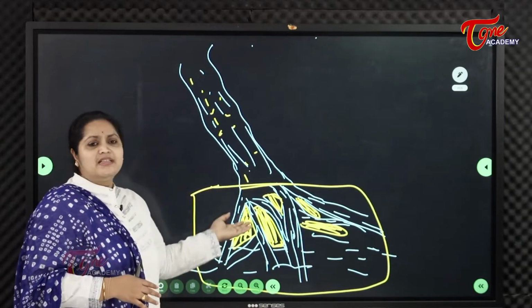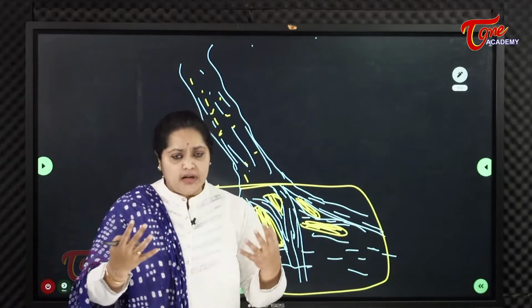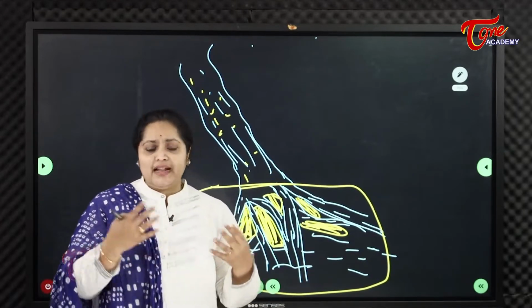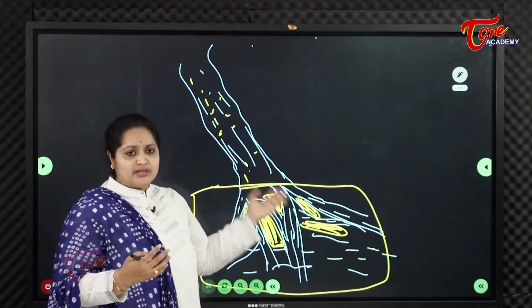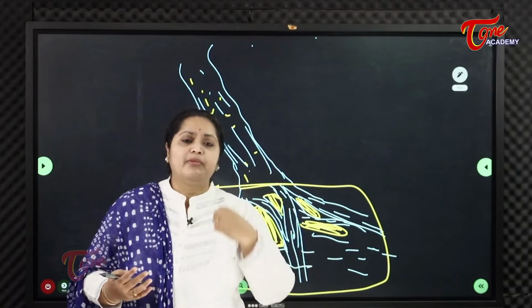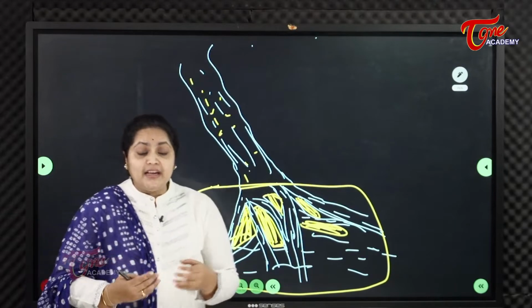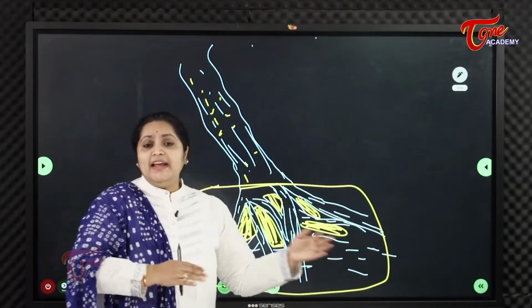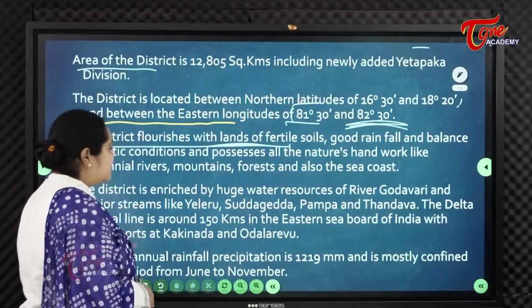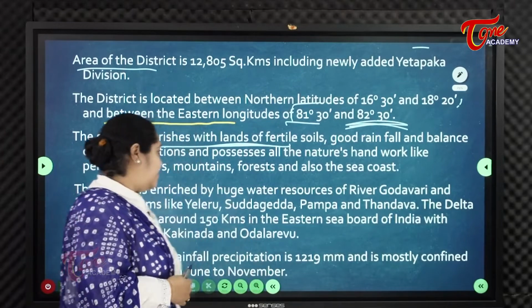So these lands are the most fertile lands of the world. Alluvial lands or deltaic lands are the most fertile lands of the world, and particularly East Godavari. You sow any crop, and the crop will be very fertile without much addition of external fertilizers. So that's the reason East and West Godavari are so fertile, especially East Godavari.